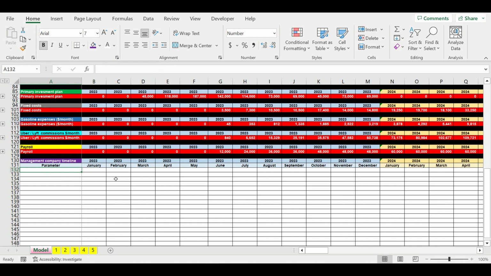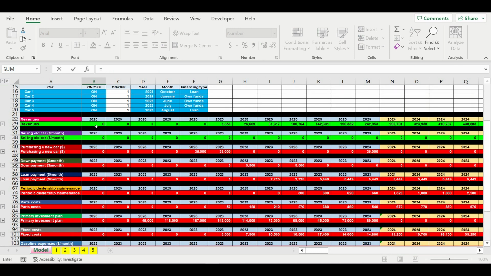So first of all, we need to find some indicator, looking at which we will be able to switch on the start of the management company expenses. So this will be the management company indicator. We need any inflow or any outflow from these cells.